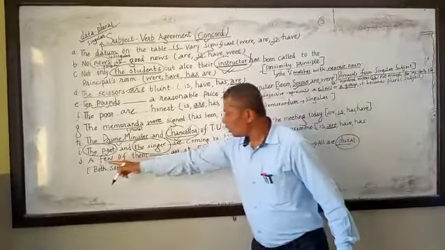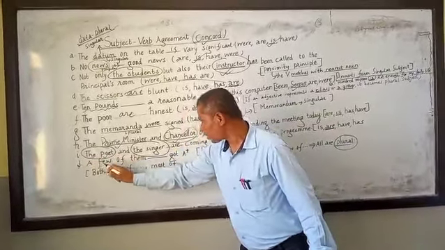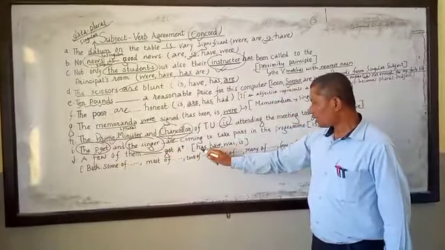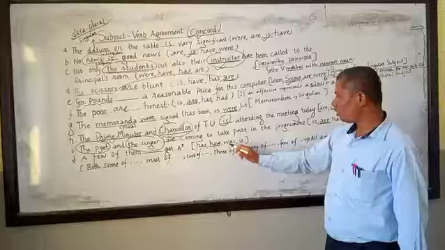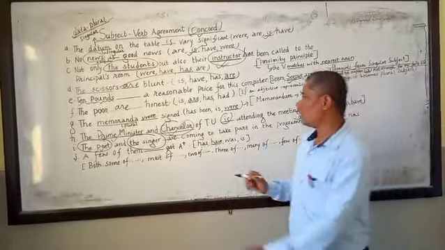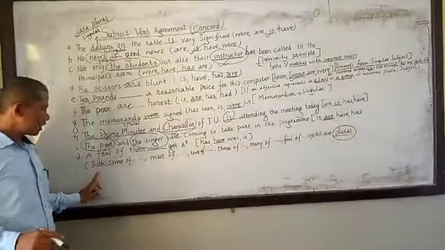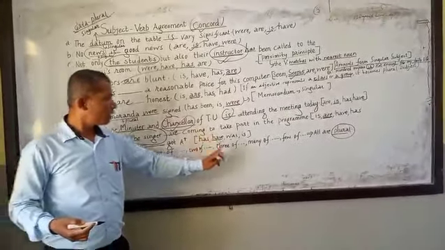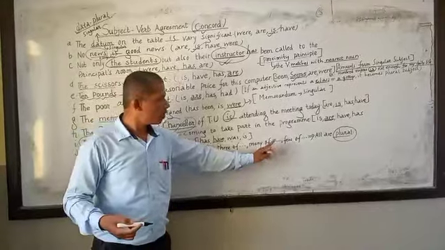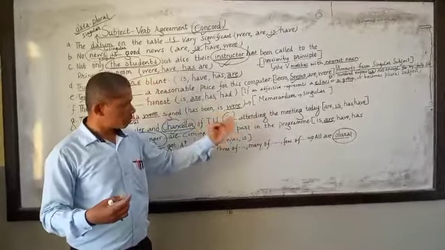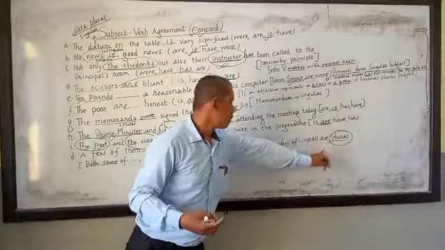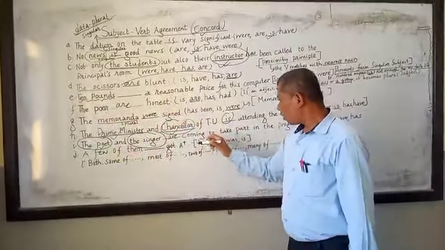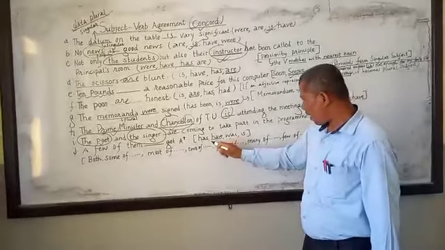Now, let's look at the last number, 10. A few of them got A plus. Now, has or have or was or is? Look at the rule. Both, some of, most of, two of, three of, many of, few of. Such kinds of subjects are always plural. That's why a few of them have got A plus.